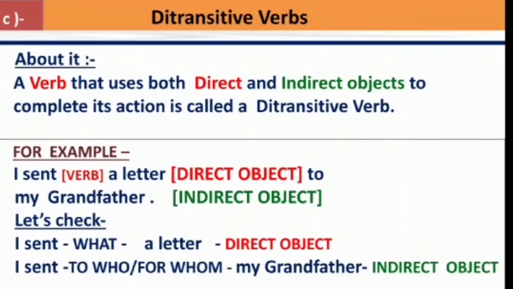Here, the action verb sent is passing its action directly on the object, a letter, and indirectly on the object, grandfather. Let's see it again. I sent what? A letter, direct object. I sent to whom or for whom? My grandfather, indirect object.